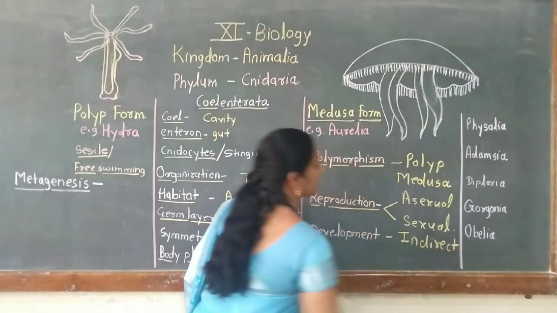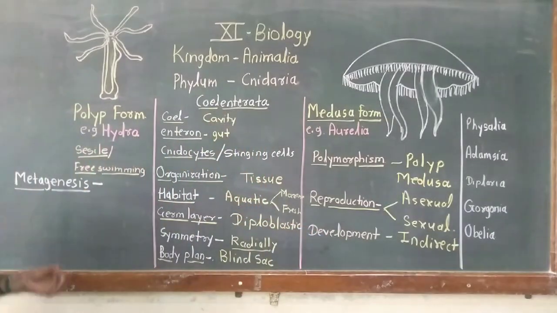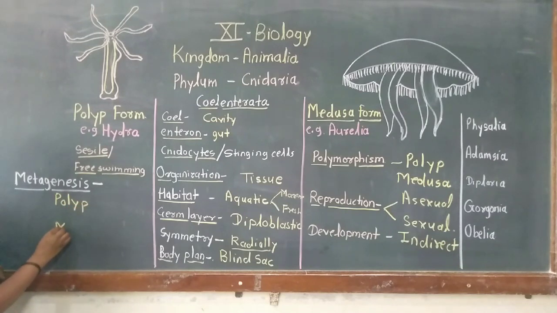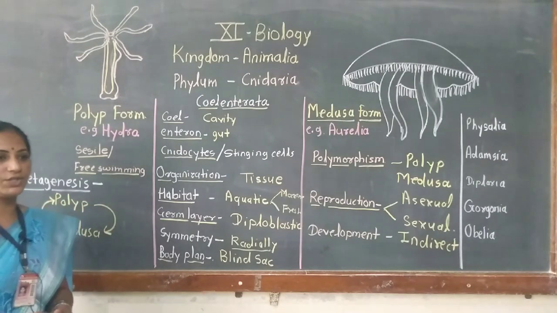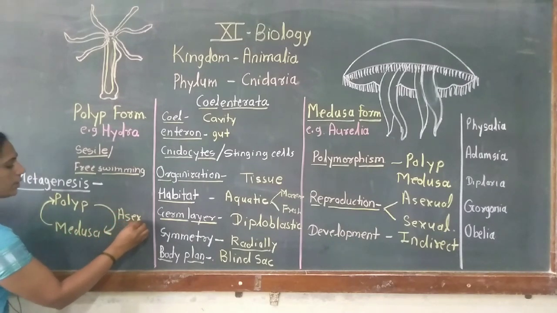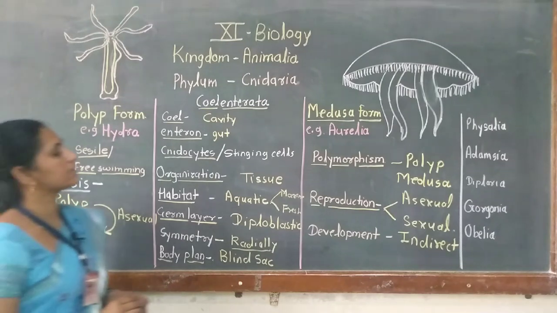Direct development is absent; development is indirect because a larval stage is present. See here again, there is the presence of metagenesis. What is metagenesis? Conversion of polyp form into medusa form and medusa form into polyp form. This conversion, or alternation of generation, is called metagenesis. Here polyp is converted into medusa by the asexual method and medusa is converted into polyp by the sexual method. So metagenesis is present in this animal.